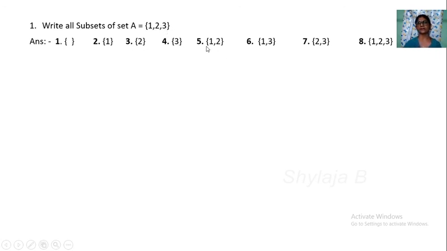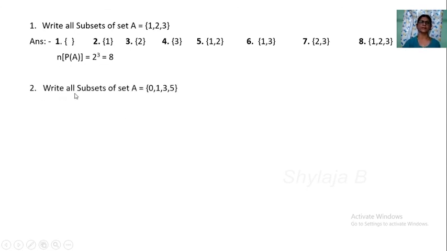Next we write the subsets with 2 elements: {1, 2}, {1, 3}, next {2, 3}. {3, 1} is equal to {1, 3}, so you don't write {3, 1} as a subset again. Next the set itself. So totally 8 subsets. So the number of elements in the power set of A is equal to 2 to the power 3, that is equal to 8.